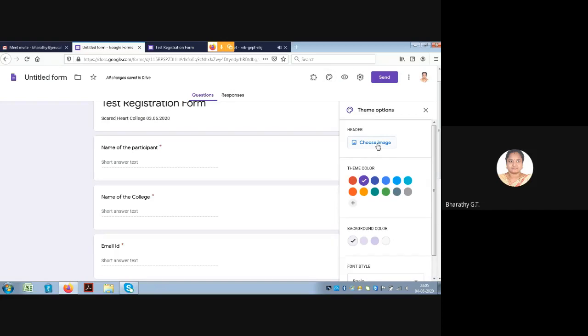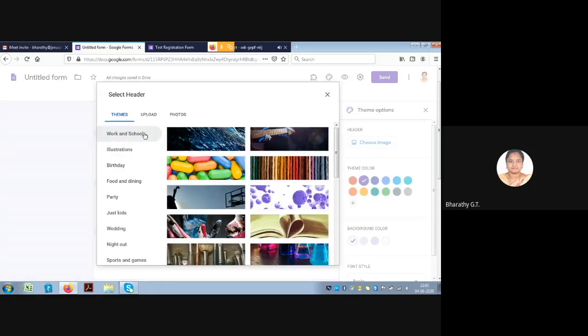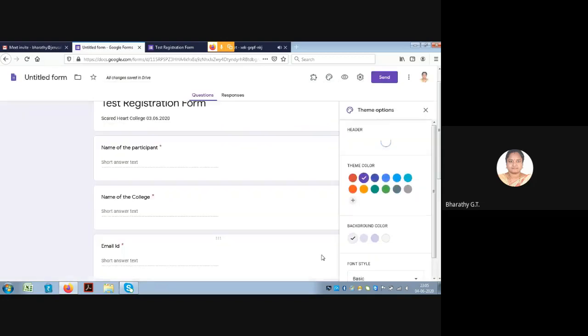Here we have choose image. You can choose image. So here we have many categories from which you can choose the images. The first category is work and school. So we can select any of the image and press this insert button.